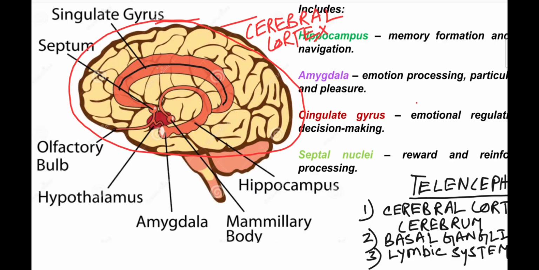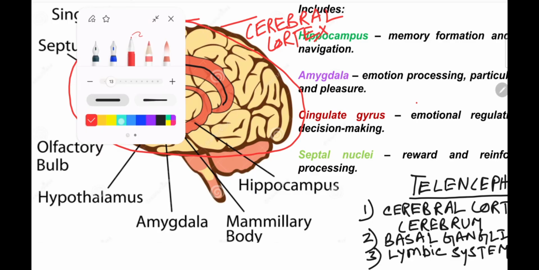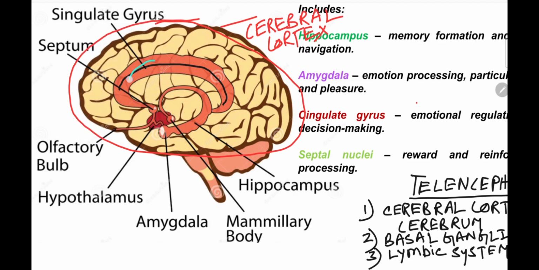Basal ganglia is the part located right here, like this part. Actually, basal ganglia is a cluster of nuclei. There are many small structures associated together to form the basal ganglia.